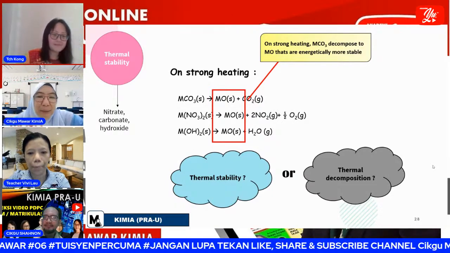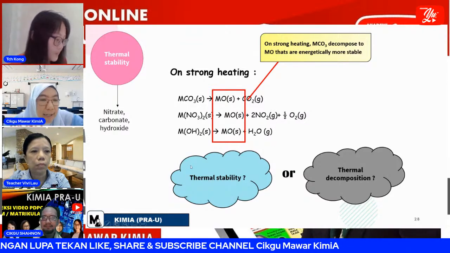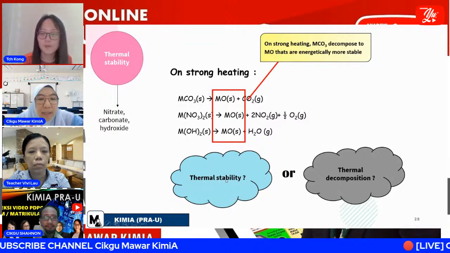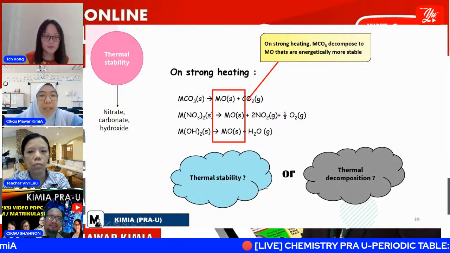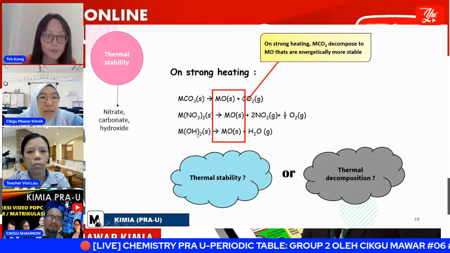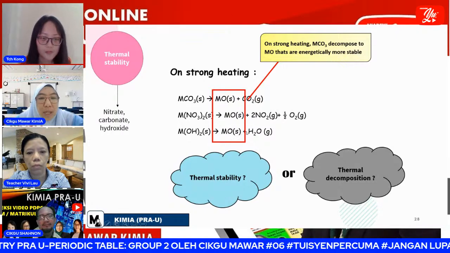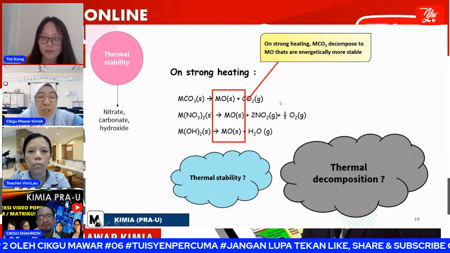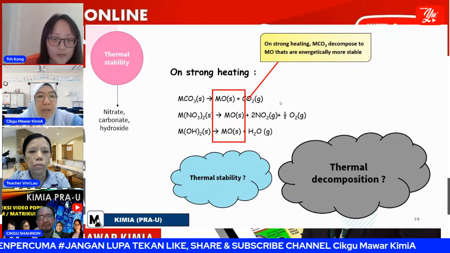Welcome back, class. Like I said earlier, for thermal stability, we will find the key, the keyword of thermal stability or thermal decomposition. That one is the same thing but different. We can see that for a hydroxide compound, when it decomposes into MO, an oxide compound, this is the thermal decomposition. So this is decomposing to the stable product.